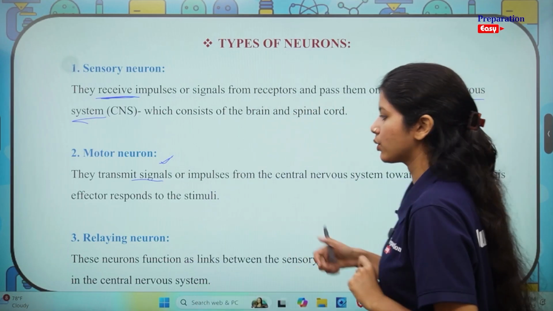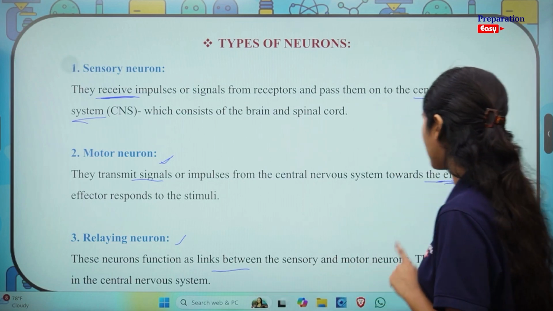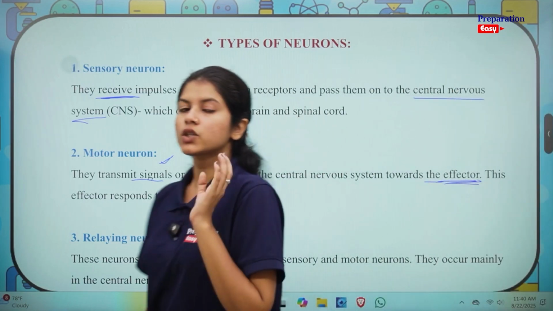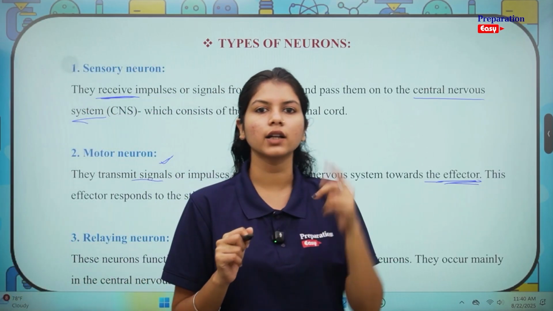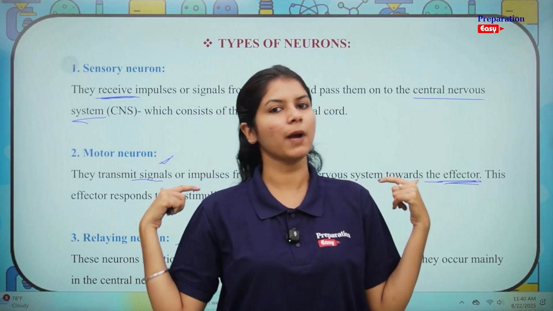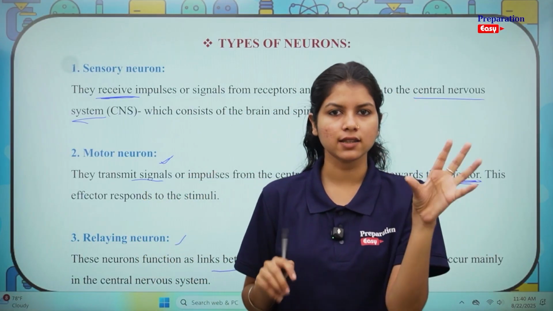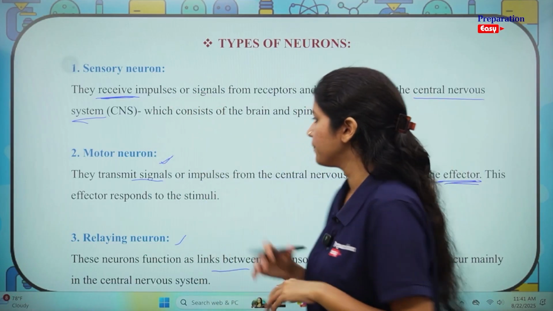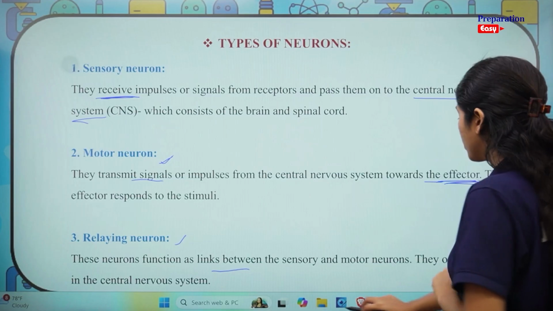The third type of neurons are relay neurons. These neurons function as links between sensory and motor neurons. They occur mainly in the central nervous system. So when we are talking about the central nervous system, what we mean is that these neurons occur in our brain and in the spinal cord. What are they doing? They are acting as a link between the sensory neuron and the motor neuron to pass the signals between them. Okay? I hope these definitions are clear. Let's move ahead.